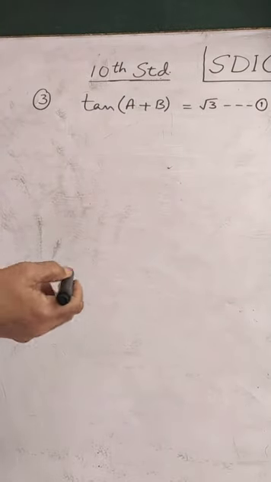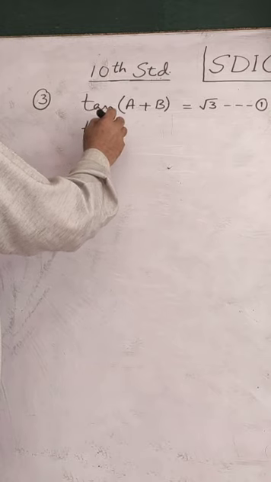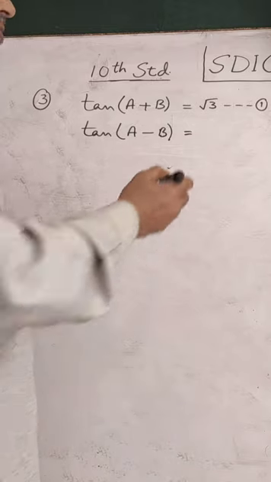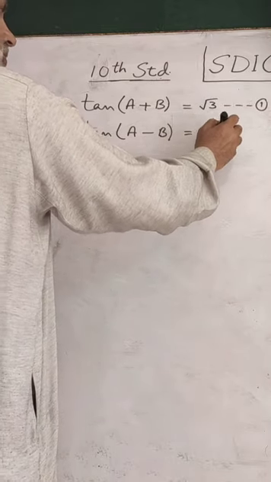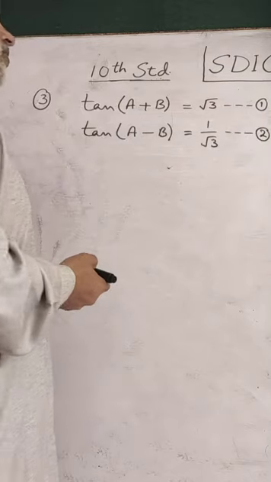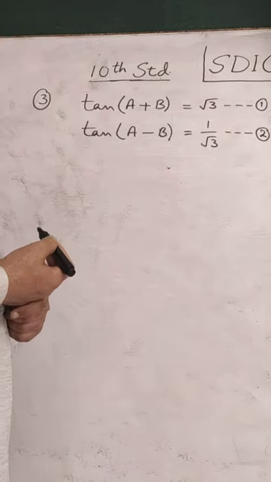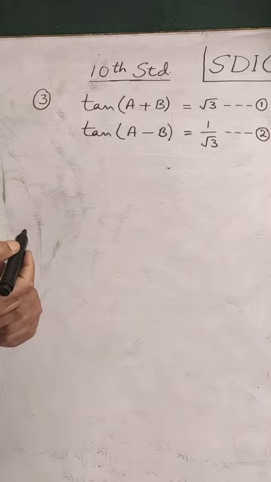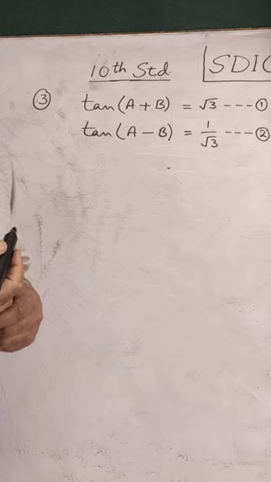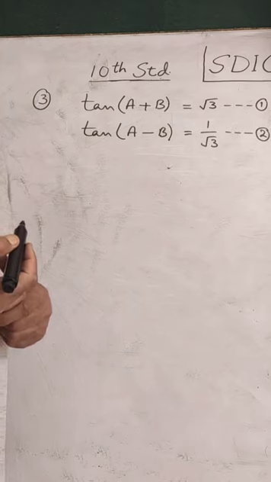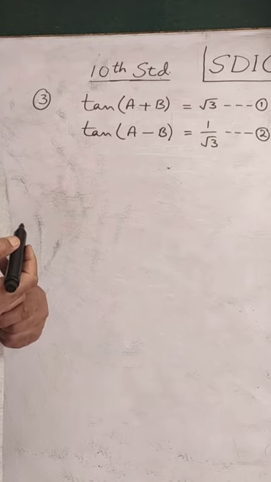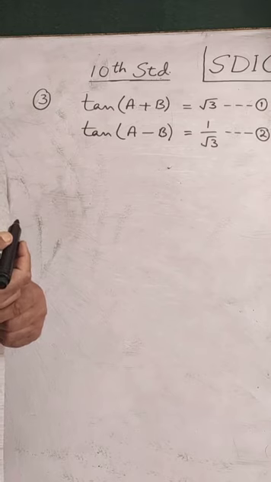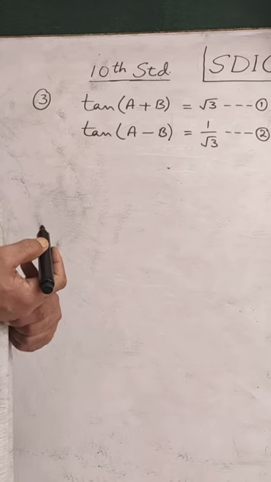And we also have tan of A minus B equal to 1 by under root 3. Using these relations, we have to find the values of A and B. Specific values, values of A and B we have to find. And then, if you look at the statement, some conditions are also put there. You have to verify those conditions also. 0 is less than A plus B, less than 90. This is the first condition. Second is A is greater than B. You have to verify this also as you find the values of A and B.